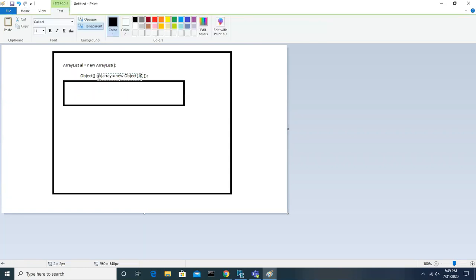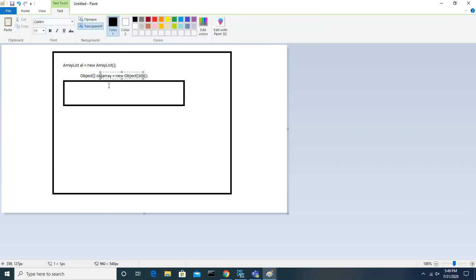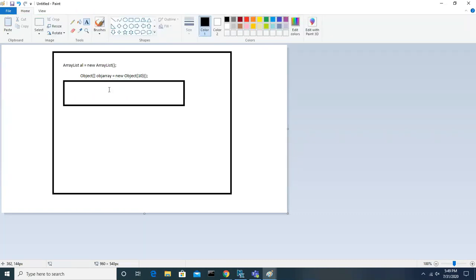So what kind of data can we store in this array variable? Only string values, only integer values, only long values? What kind of values can we store here? What type of variable is it? Object array. What type? Object type.